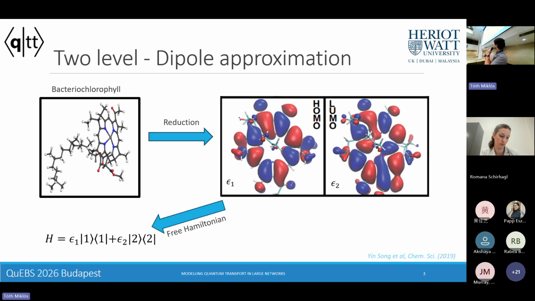Another particularly relevant aspect of these molecular orbitals are the transition dipole moments. These transition dipole moments effectively encode how these systems interact with light, the photon field. This is given by an overlap between these excited states over some spatial degree of freedom. This is the so-called dipole approximation.